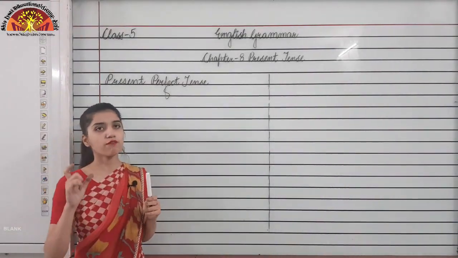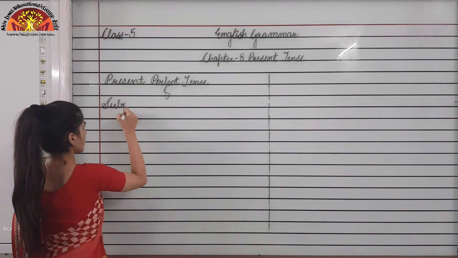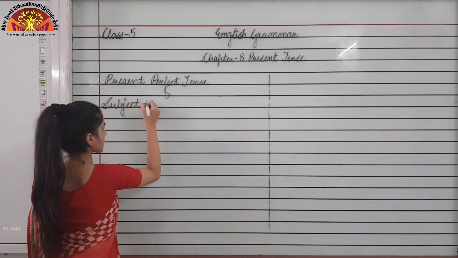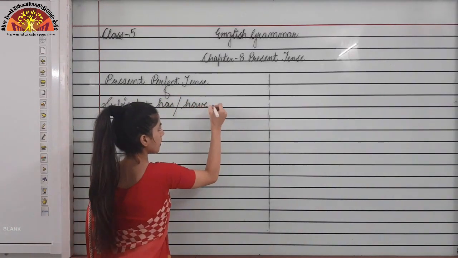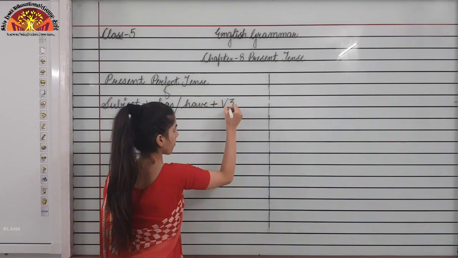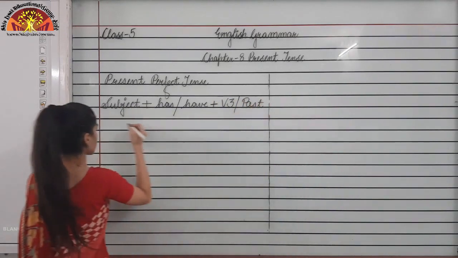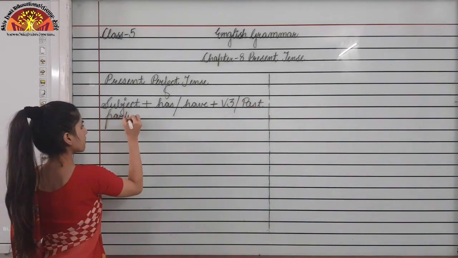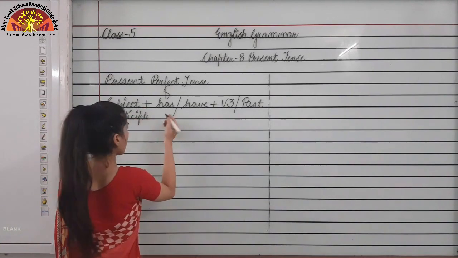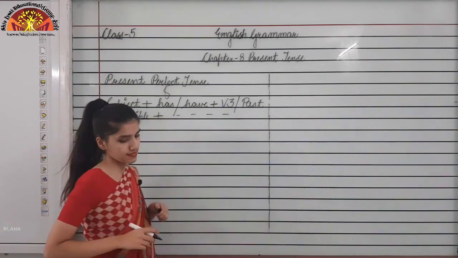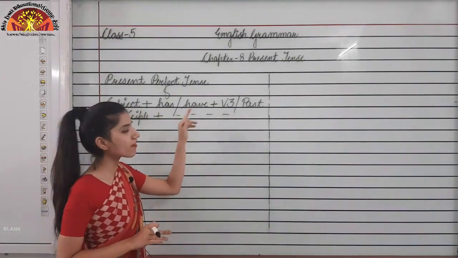Now what is the structure for present perfect tense? Okay, so that is what? Subject plus has or have plus the third form of the verb, or I can say the past participle form, plus the rest of the sentence. Okay, the subject is followed by has or have, depends on the subject.